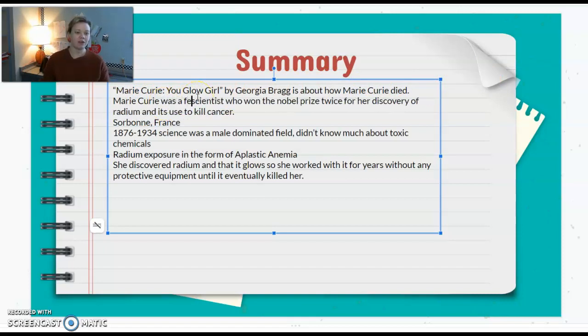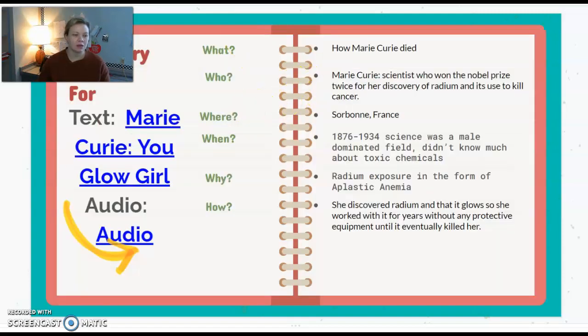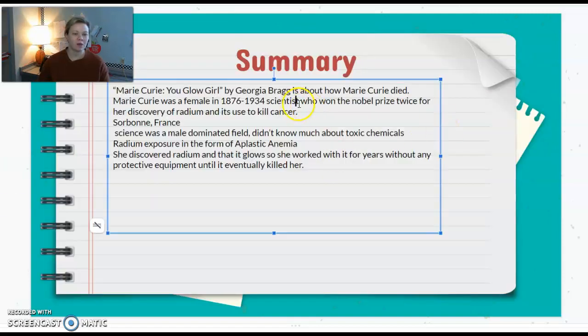Marie Curie was a female scientist in 1876 to 1934. Okay, so we're getting rid of this. Oops, sorry about that. I put that in the wrong spot. That's why I was confused.